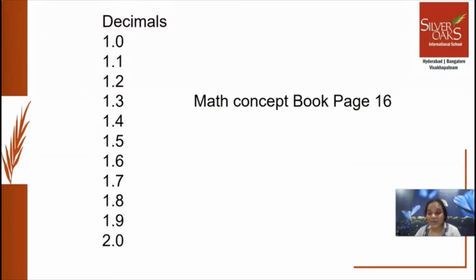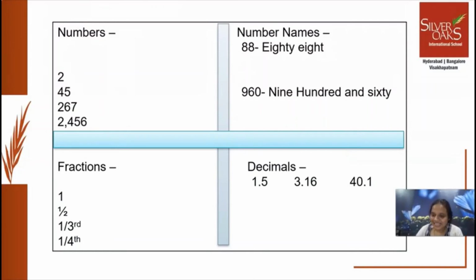Okay. The class is not yet over. We have something else to learn. That is, the numbers in the previous class you have learned are represented in different forms, right? That is numbers, number names, fractions. And also we are going to learn about decimals. This is how we are going to represent numbers in different forms, right? Numbers means just numerals. Number names, we are going to elaborate the number names. Fractions, we are going to say the equal parts of the whole. And decimals, which are written with the help of a dot, right?